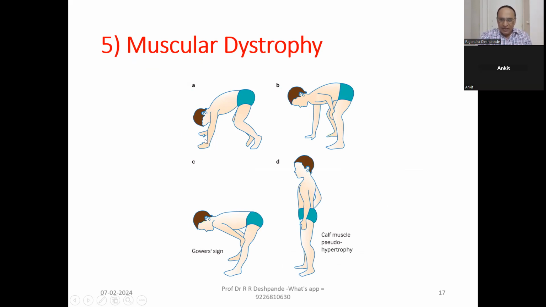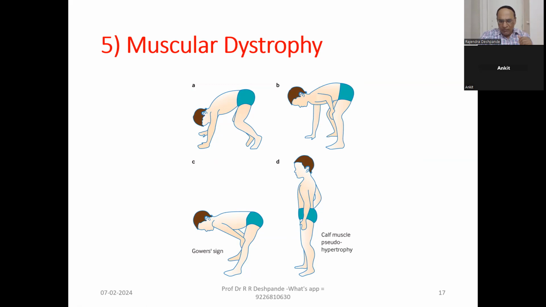Then, second, can you see here? He takes one hand on the knee joint, taking the support. Then can you see here? Gowers' sign. Both knee joints, he is taking the support and bending down, and finally he can stand up. So this is something like A, B, C, D. These are the steps when he wants to get up from the ground. This is typical in muscular dystrophy.